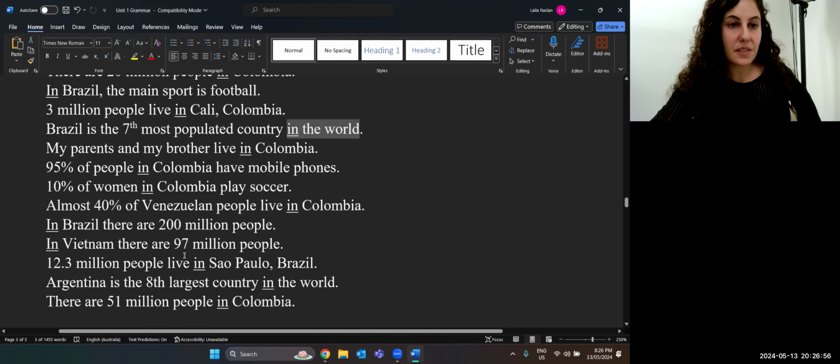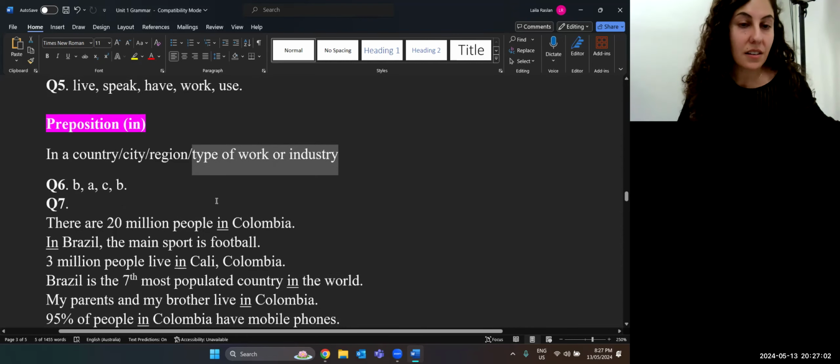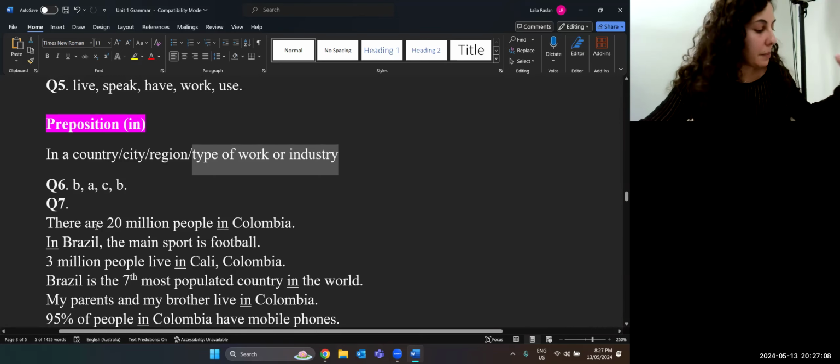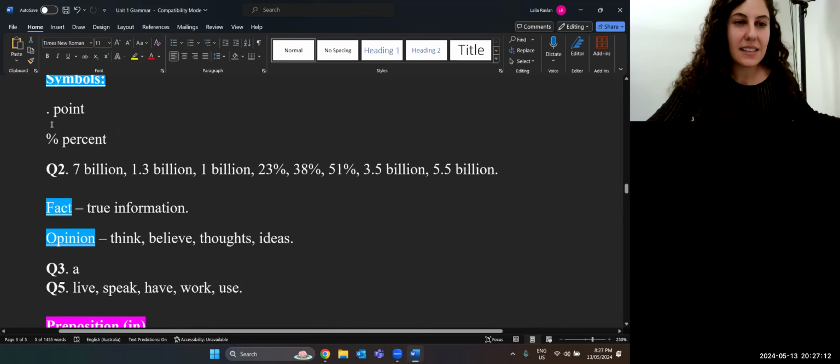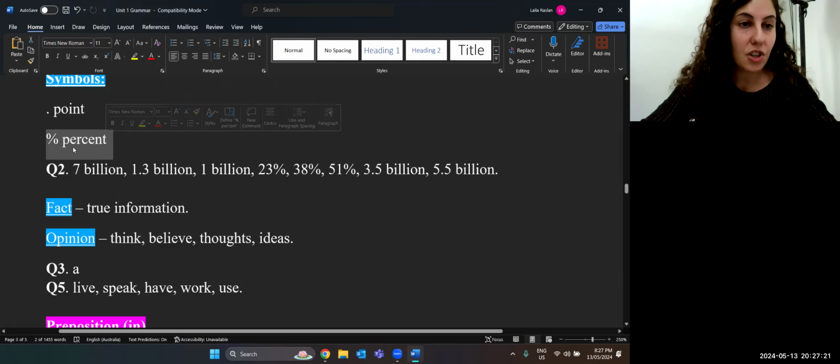There's no "in" with jobs. We could say, 30% of the population work in the teaching industry. So you could say a type of work. And remember, because we have been looking at these symbols, we want to say 70% of people, 80% of people live somewhere, or they work in a type of job.